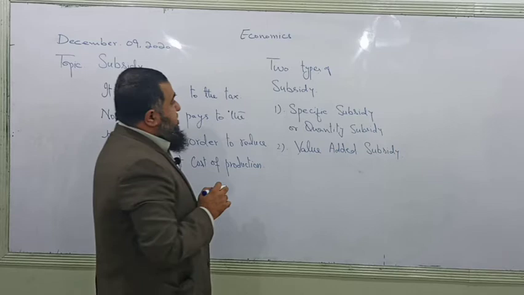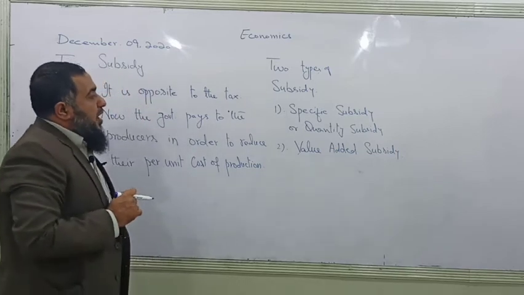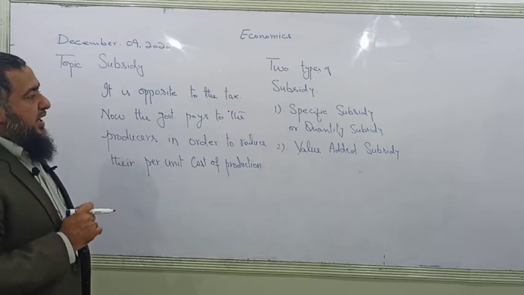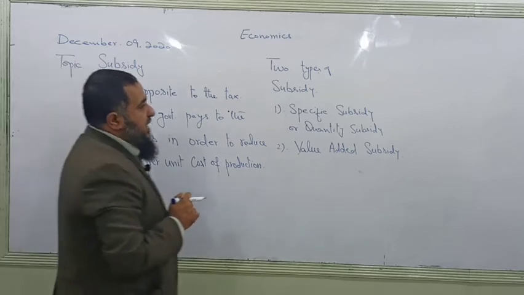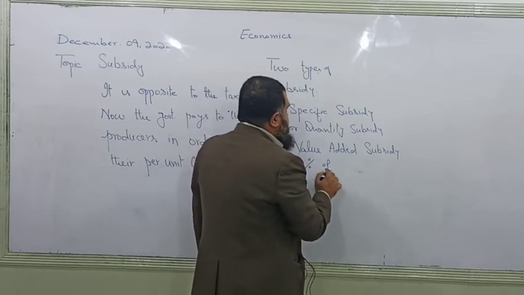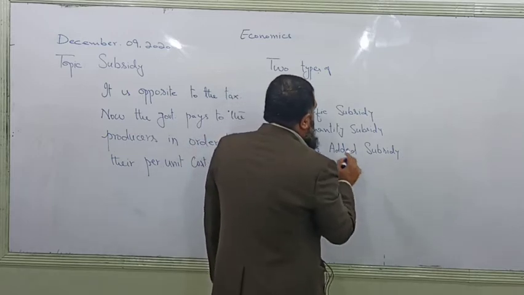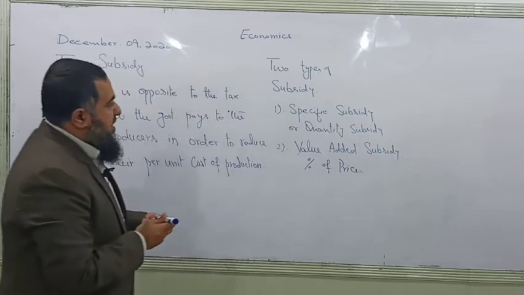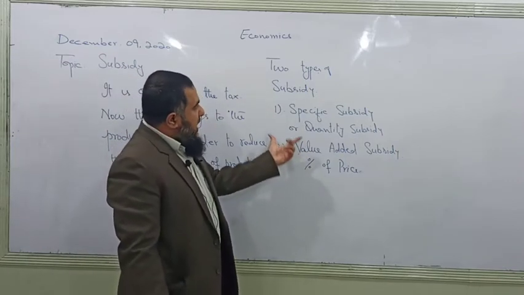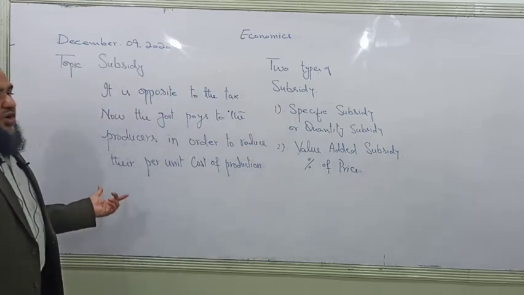Okay. Quantity subsidy means it is paid on each unit produced, whereas value subsidy is a percentage of price. As we were doing yesterday, I will make the diagram of value added tax at the end of this lesson. But right now I am explaining the subsidy, which is the denser topic.